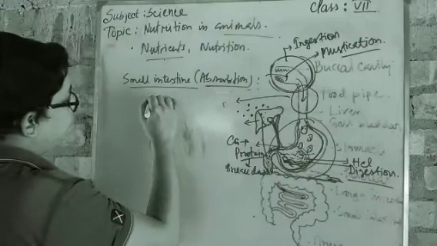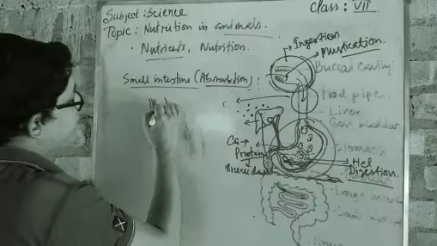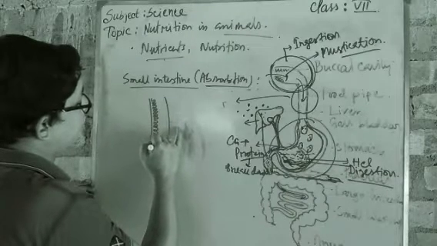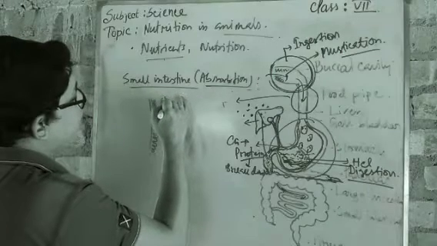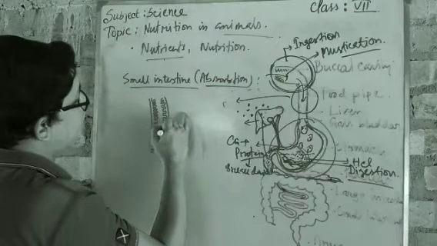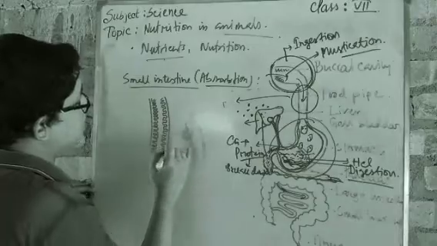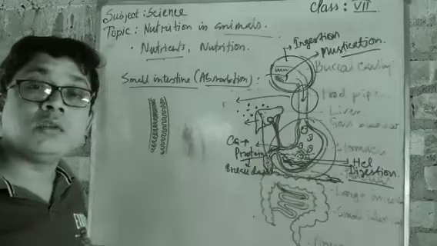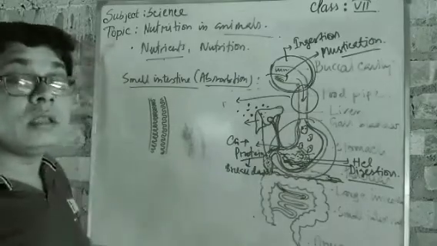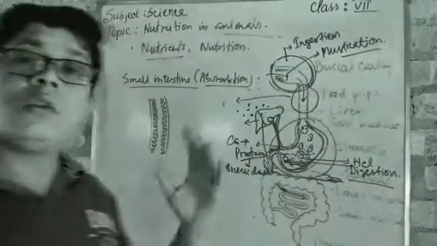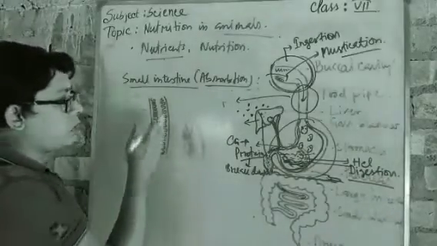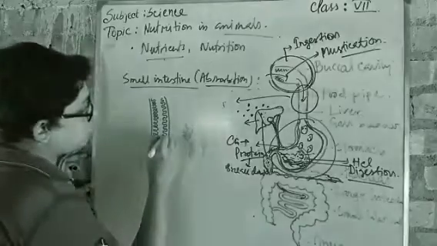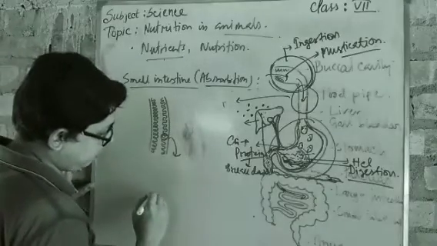If you look at the inner layer of the internal part of this small intestine, you will observe that lots of tiniest finger-like projections are present. Through the naked eye it will not be seen. If you take an electron microscope, you will observe that such projections are present.